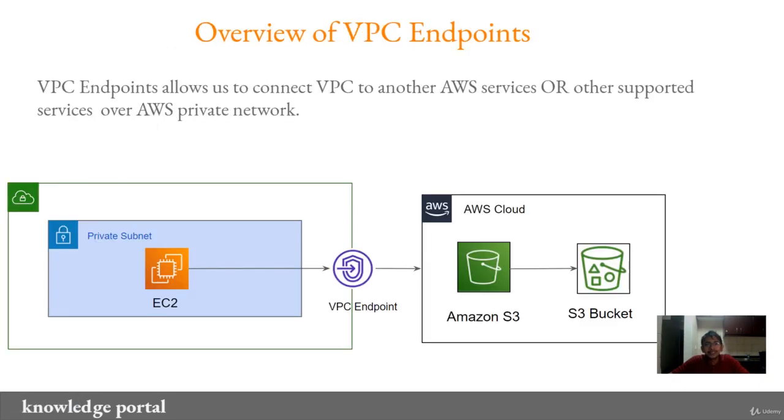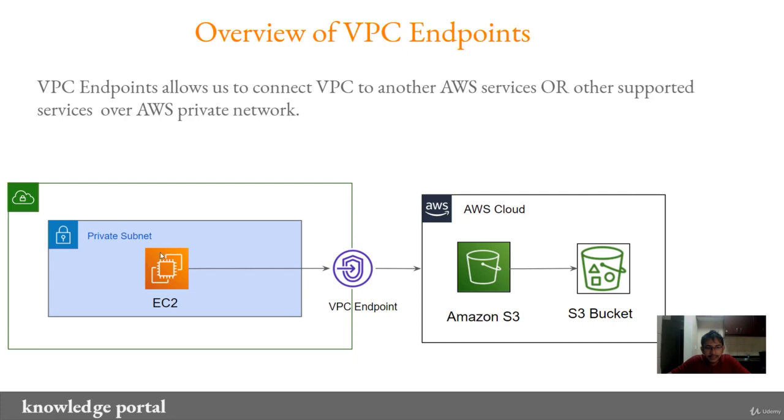In order to overcome these challenges, AWS has introduced a feature called VPC endpoints. At a high level, VPC endpoints allow us to connect a VPC to other AWS services or to other supported services over the AWS private network, and this is a big advantage.